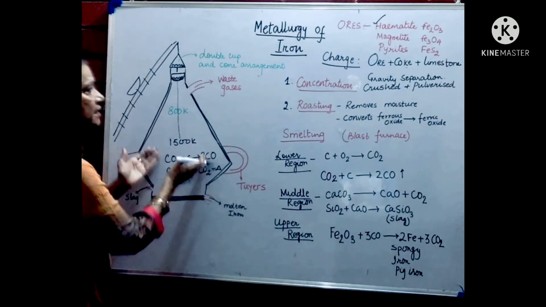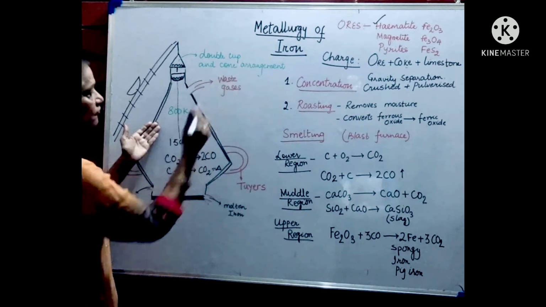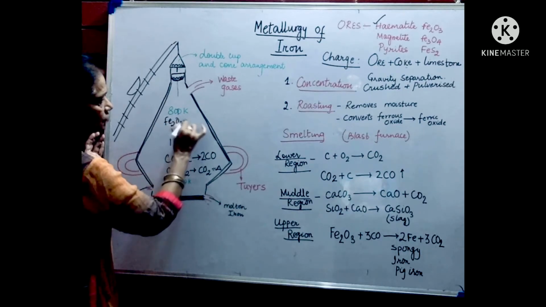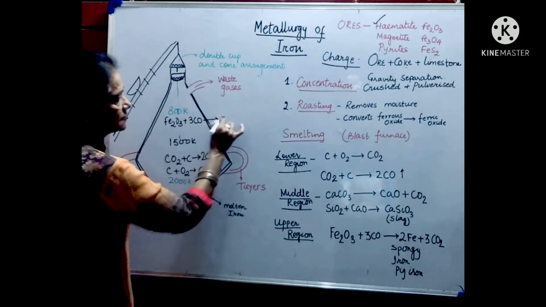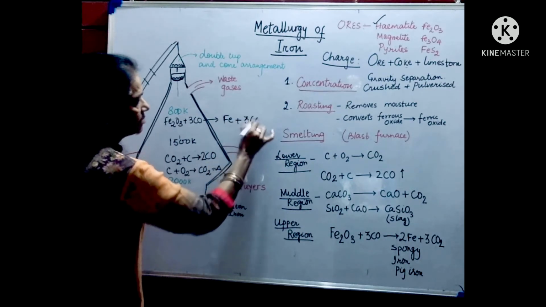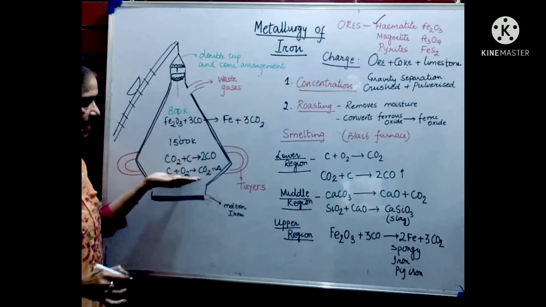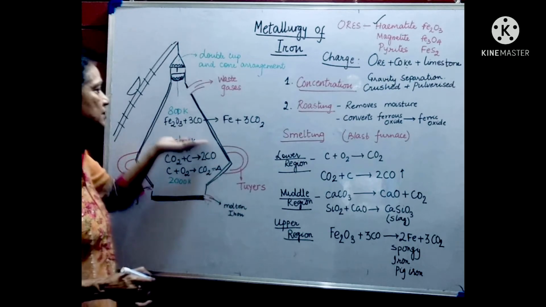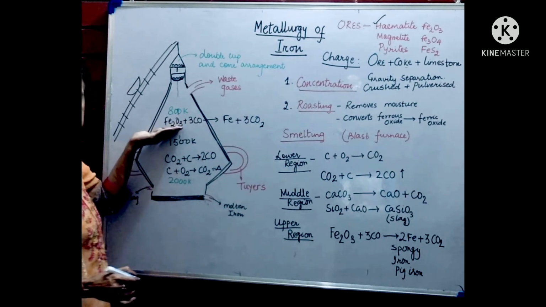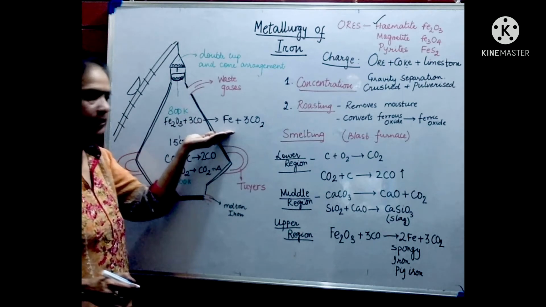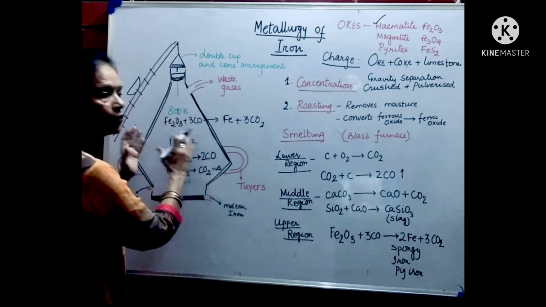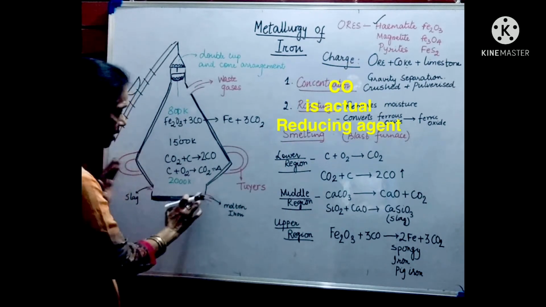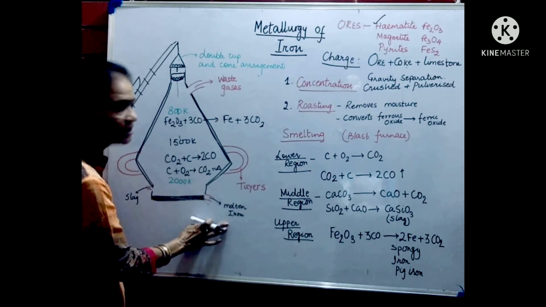So carbon monoxide comes in contact with the ore, which is Fe2O3. At the uppermost part of the furnace, Fe2O3 plus carbon monoxide gives you iron plus carbon dioxide. So I said the reaction is moving from the lowermost part of the furnace. Carbon monoxide is formed, which rises up, combines with ferric oxide, which is the ore, changes it into iron. Now iron is heavy, it's not going to float inside the furnace, so it falls down onto the base of the furnace. So at the base of the furnace we get iron.